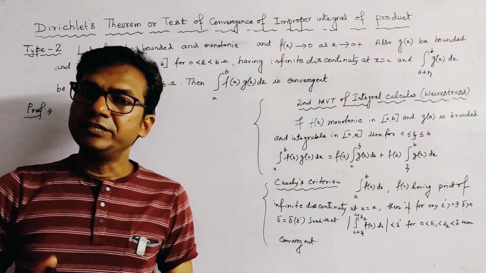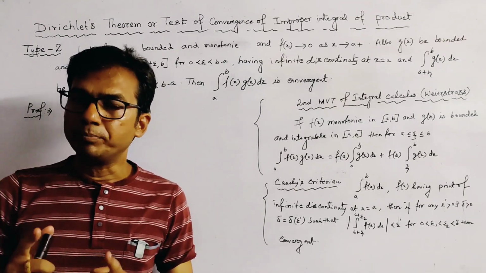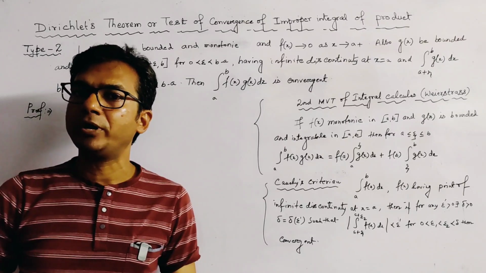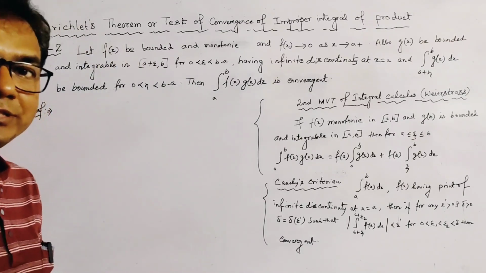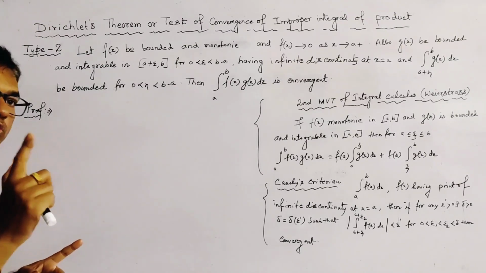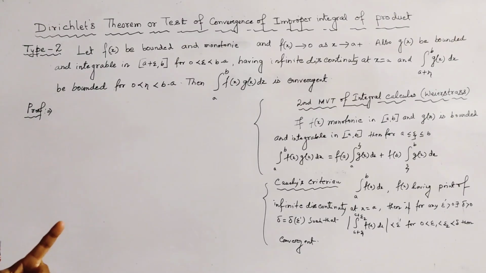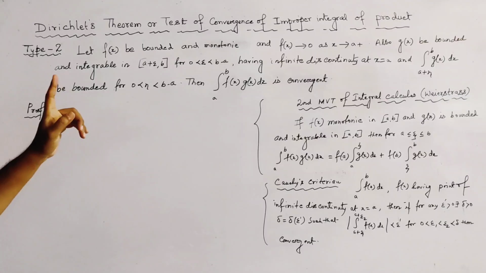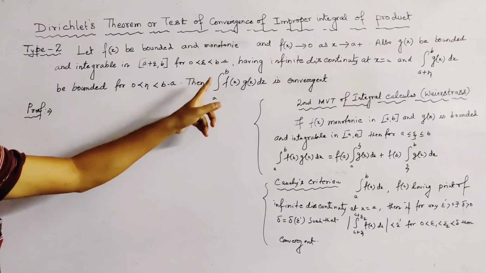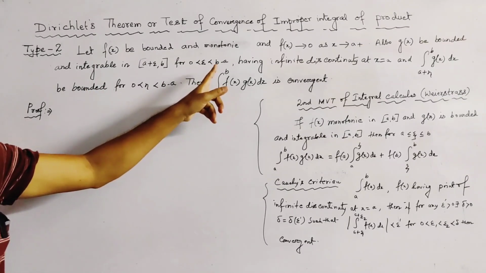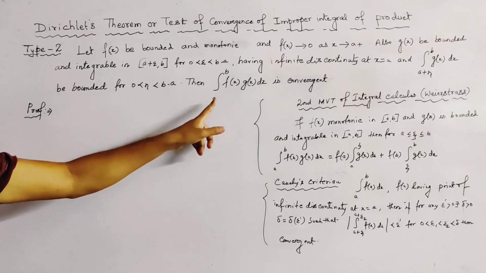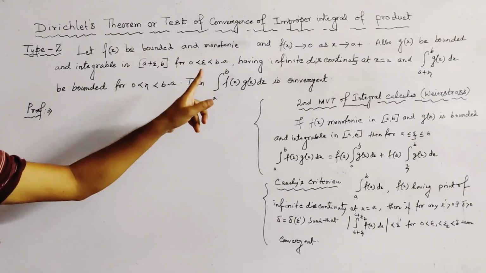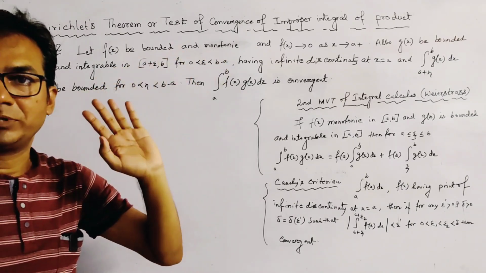This is the Dirichlet test of convergence of improper integration, right? And this is the Dirichlet test of type 2. What is the test of type 2? Here the range of the integration is not infinity. Here in the lower range, that is at x equal to a, the function has infinite discontinuity.